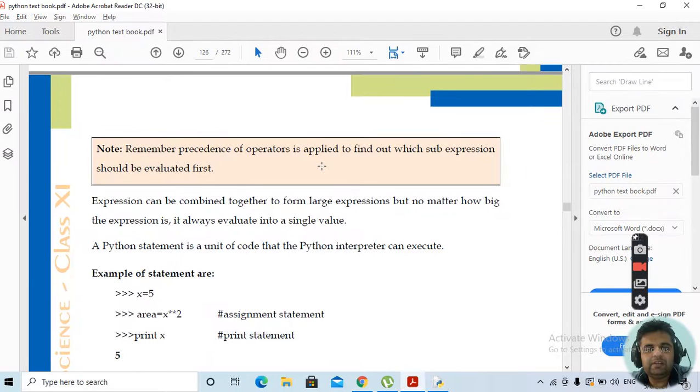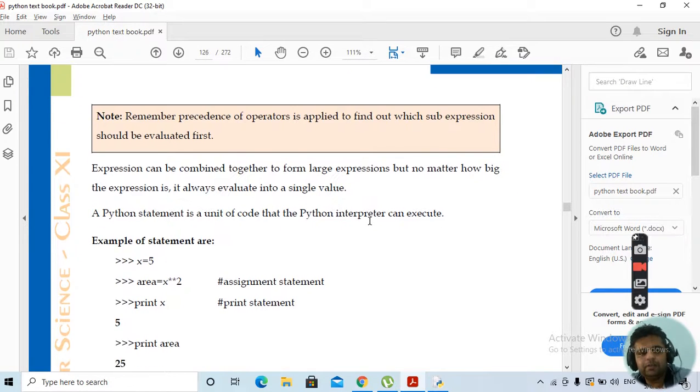Clear? Next we have precedence of operators. You must be clear, what is precedence of operators? Precedence means the order in which the expression is to be evaluated, that is, which operator is to be evaluated first and which is to be evaluated later on. This will be decided based upon the precedence of operators. That is, the operator with the higher precedence will be evaluated first, whereas the operator with lesser precedence will be evaluated later on. Clear?